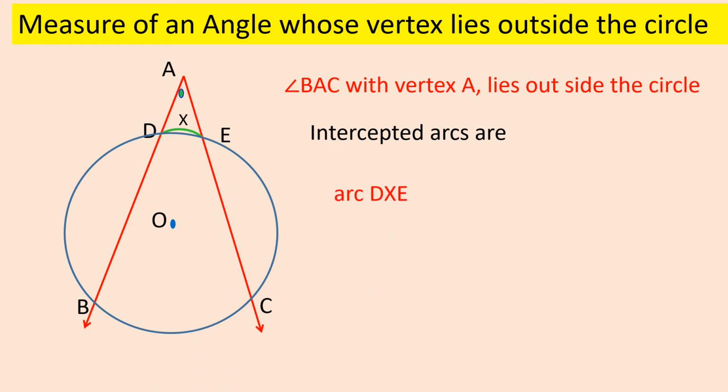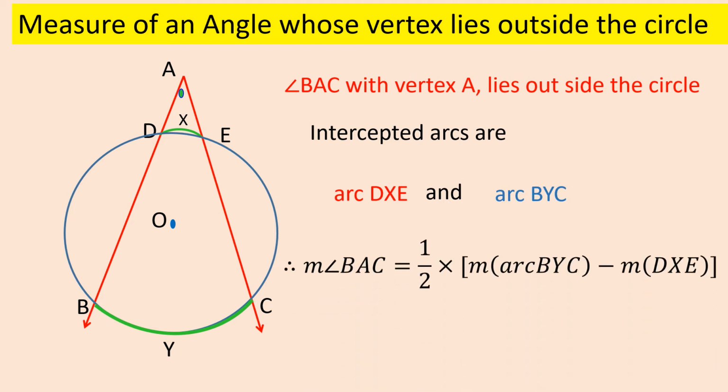One is arc DXE, which is indicated by green color. The arc is a part of a circle; do not misunderstand. Arc is DXE. The green arc is shown only for indication. The second one is arc BYC, again indicated by green color, only for indication as I told you.